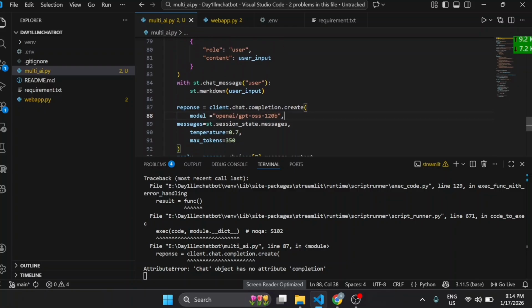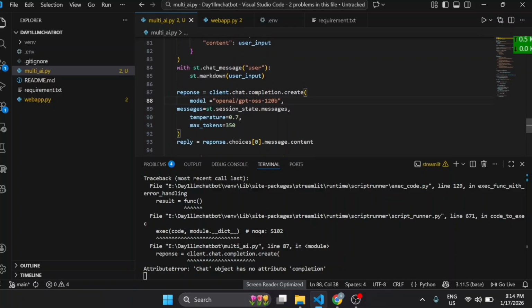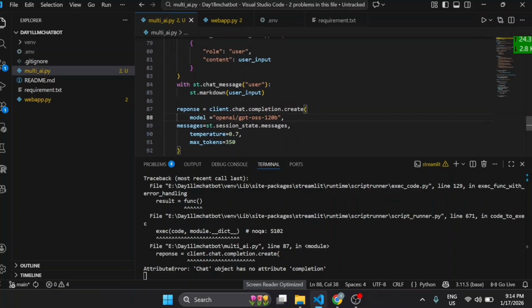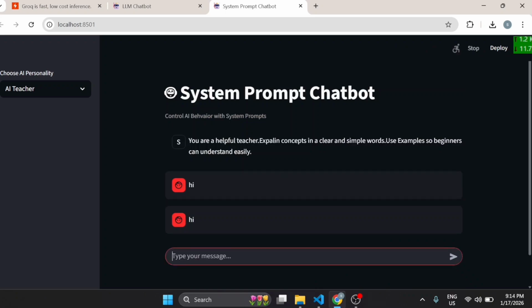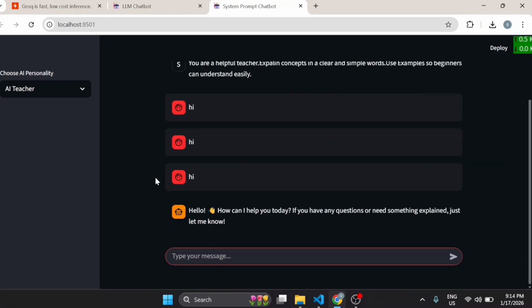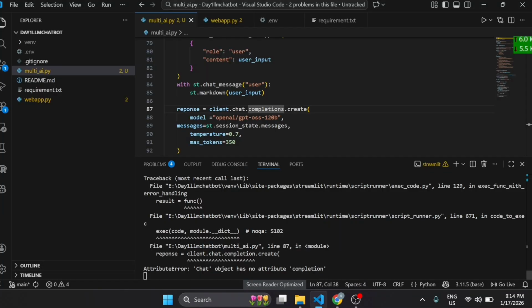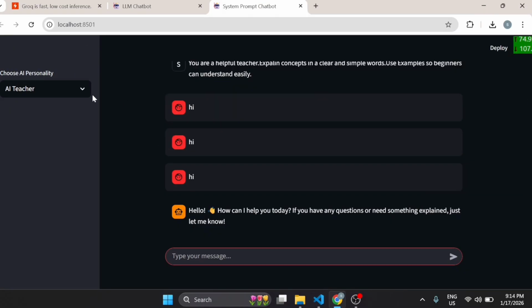Okay, so chat object has no attribute completion. Yeah, it's working now. Actually, there was one spelling mistake. Okay, that's why we were getting the error. But now we are done with that error.